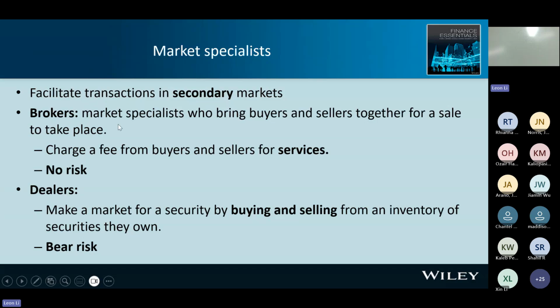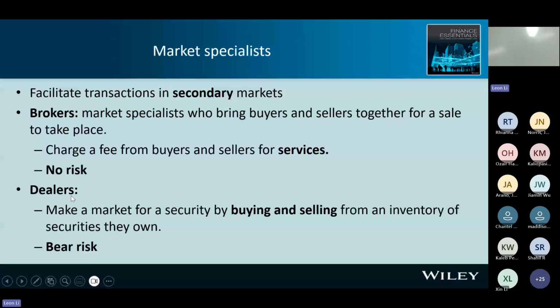Right. So brokers are market specialists who bring the buyer and the seller together for a sale to take place. Right. So they get a charge for the service. They take no risk. All right. On the other hand, dealers buy and sell the security on their own. So the dealer will bear the risk. So that's the difference between broker and dealer.